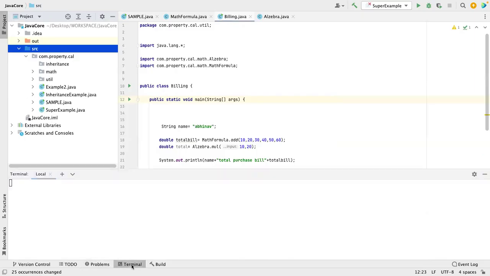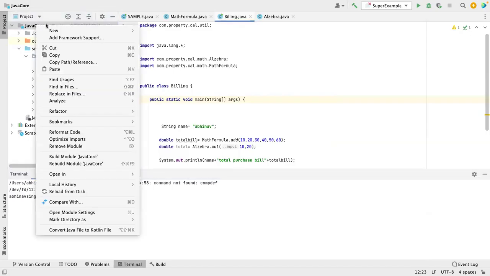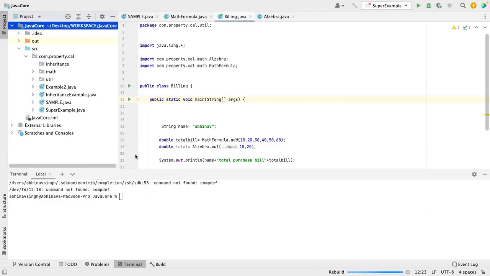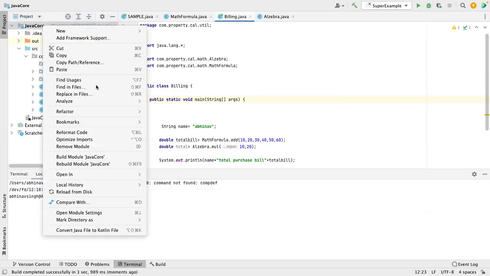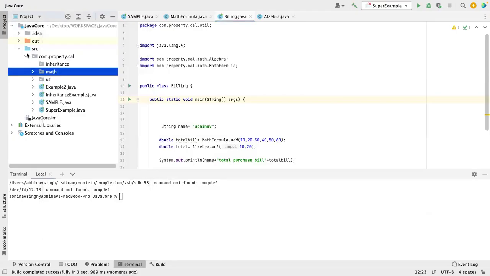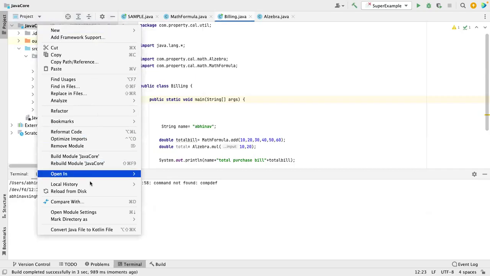Okay. Let me do one thing if I can. Optimize. I was doing in the wrong place.